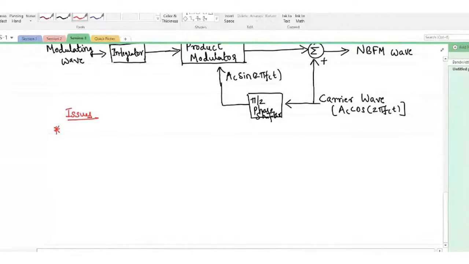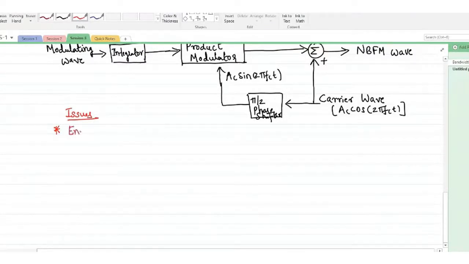Of course, I can take it offline and prove these two issues of a narrowband FM wave. One of them is the envelope of this FM wave, which will contain a residual of AM, amplitude modulation.